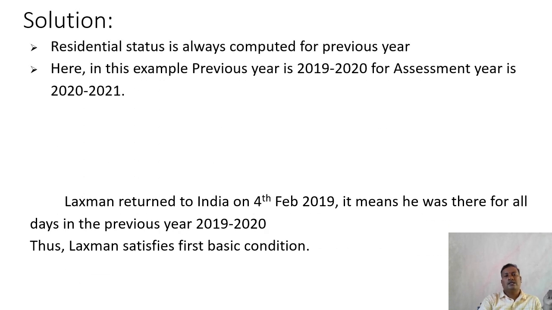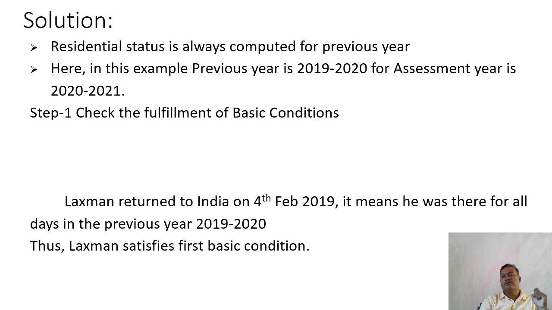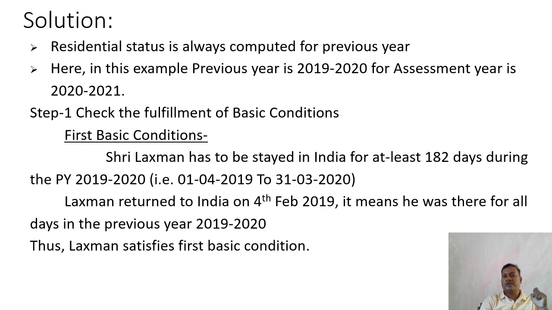Solution. Residential status is always computed for the previous year. In the example, the previous year is 2019-20 for the assessment year 2020-21. Check the fulfillment of basic conditions. The first basic condition: an individual, here Mr. Lakshman, has to stay in India for at least 182 days during the previous year, that is from 1st April 2019 to 31st March 2020.